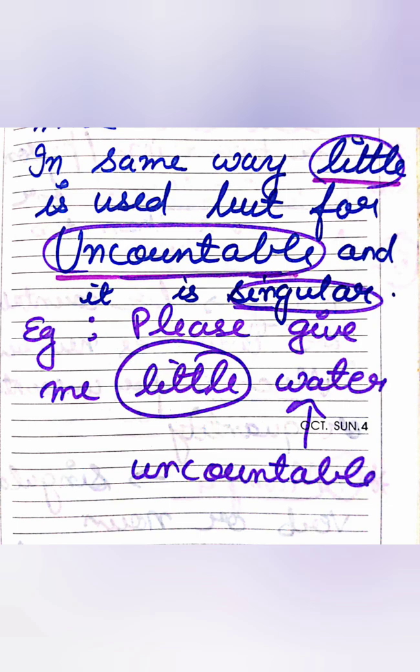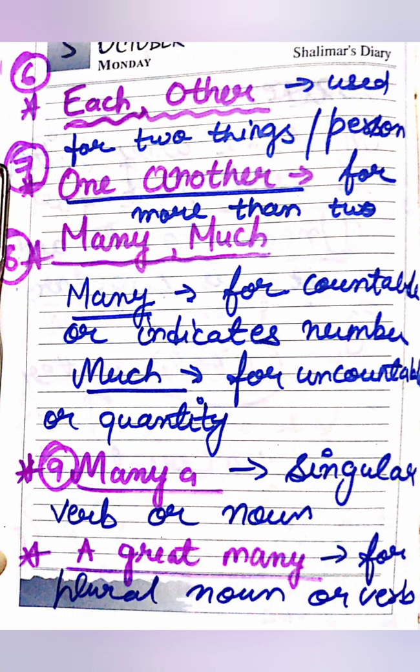As we have used few in the sentences, in the same way little is used, but it is used for uncountable and with a singular noun. For example, if I say please give me little water, water is uncountable as well as singular here. Next is each other, used for two things or persons. One another is used for more than two persons or things.